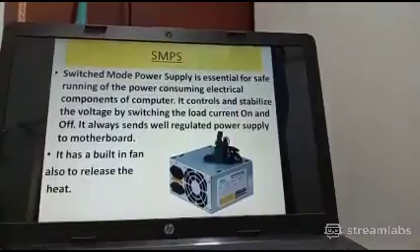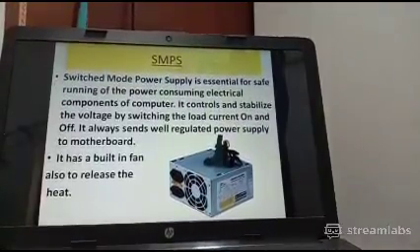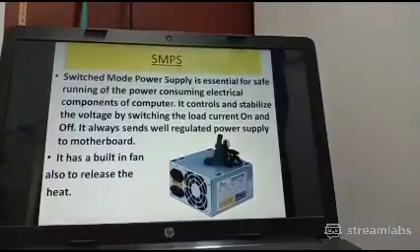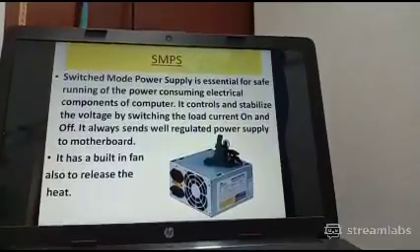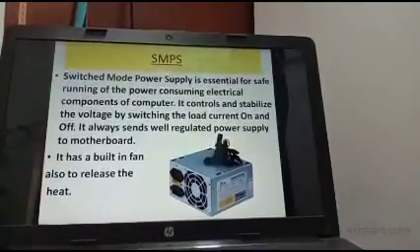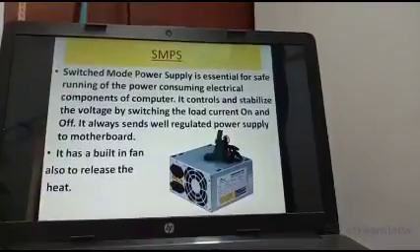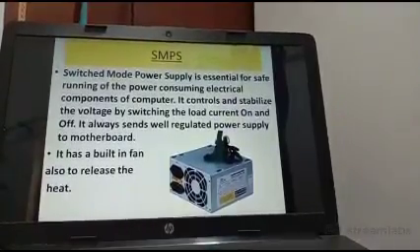Your next hardware device is SMPS, Switched Mode Power Supply. SMPS stands for Switched Mode Power Supply. It is essential for safe running of the power consuming electrical components of a computer. Have you ever seen stabilizers at your home? Why do we use stabilizers?